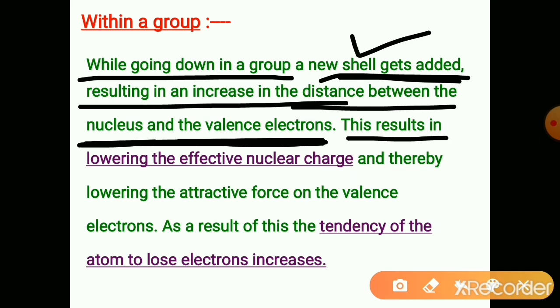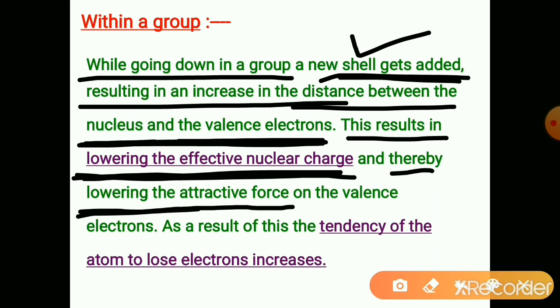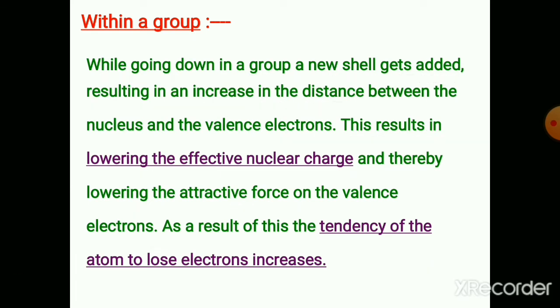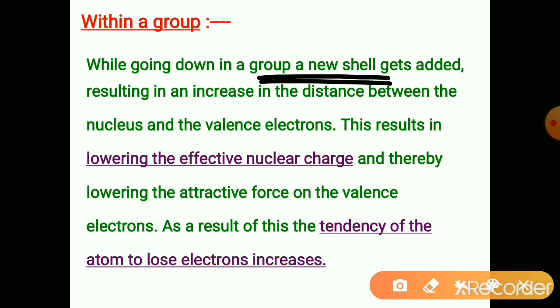This results in a decrease in the effective nuclear charge, thereby lowering the attractive force on the valence electrons. Valence electrons are less held to the nucleus because of the increase in the atomic size due to the increase in the number of shells.